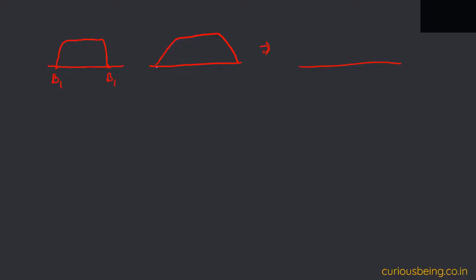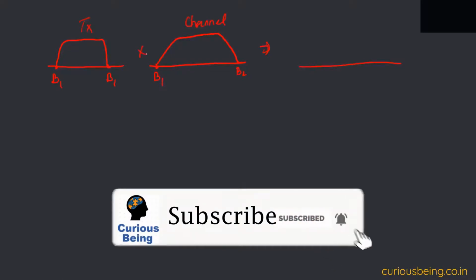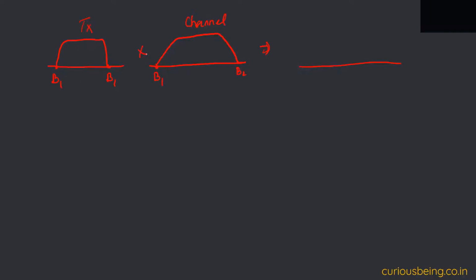And for simplicity, let's assume that our channel bandwidth, or channel's response, is also from B1 to B2. We will talk about it more as we go further. Okay, so this is the transmitted signal, this is the channel. We are talking in the frequency domain, so we have to multiply. So the received signal shape will also be changed. This is the received signal.